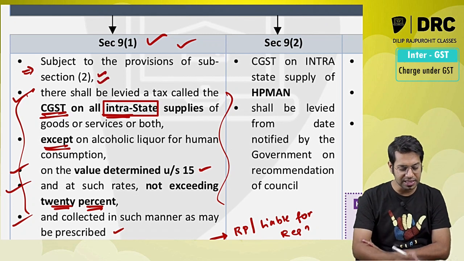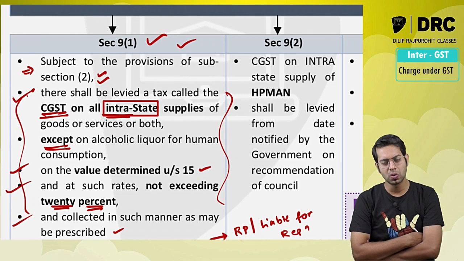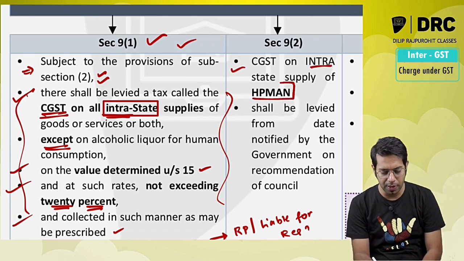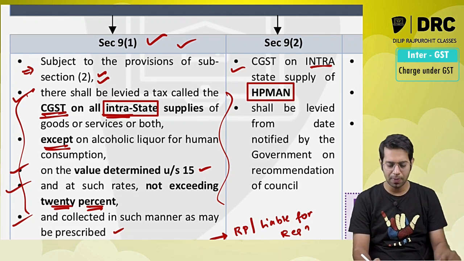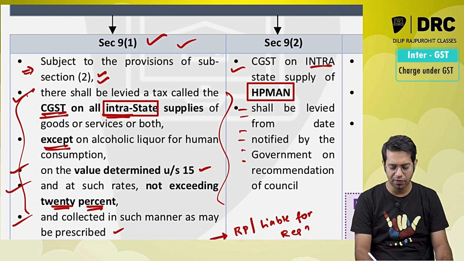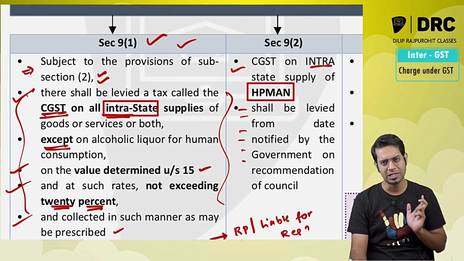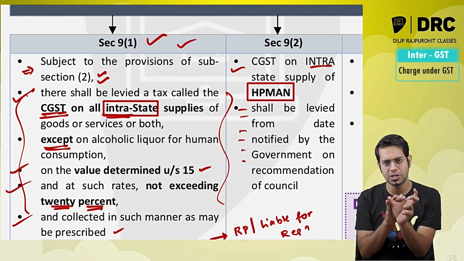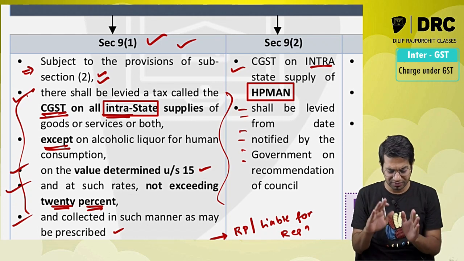But however, please keep in mind what section 9 subsection 2 is telling. Subsection 2 says, CGST on intrastate supply of HPMAN shall be levied from the date notified by the government on the recommendation of the council. Now, meaning what, sir? There is something called HPMAN. On this HPMAN, whenever you make an intrastate supply, CGST will not be levied. As on today, it is not levied.